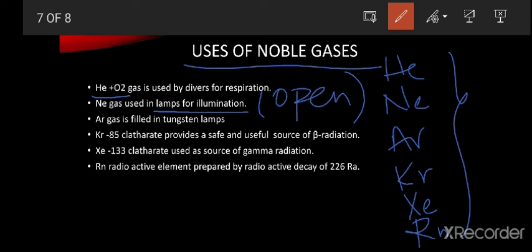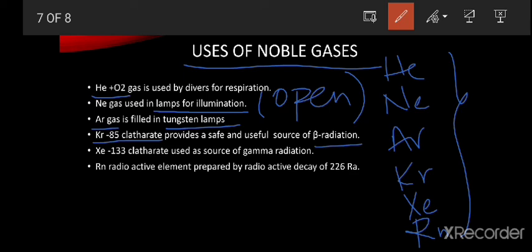Next one, argon. Argon gas is used for filling tungsten lamps. Next one, krypton-85 clathrate. This provides a safe and useful source of beta radiation.